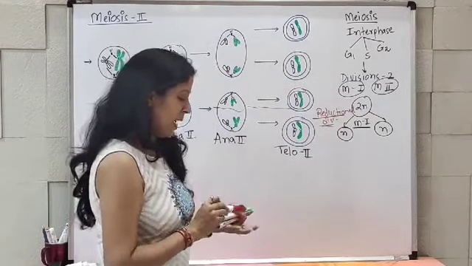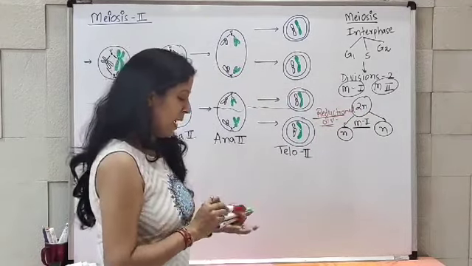And after that, one more division is there which is known as meiotic 2 division, because of which two new daughter cells from each cell are going to be produced. But this division is an equational division, and that is why I can say it is nothing but like mitosis only. Remember that in both cells mitosis is going to happen.